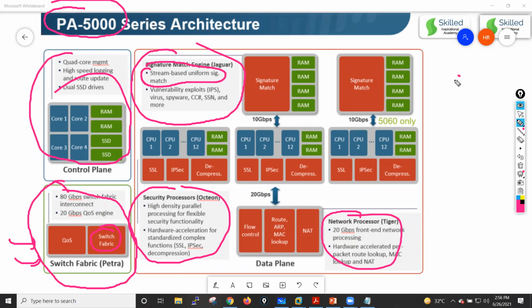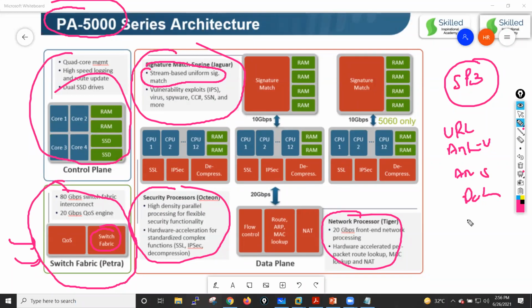Why did Palo Alto call it SP3? Because of features like URL filtering, antivirus, anti-spyware, data protection, and vulnerability protection. So how does my firewall protect against these, if traffic has any kind of threats or viruses?